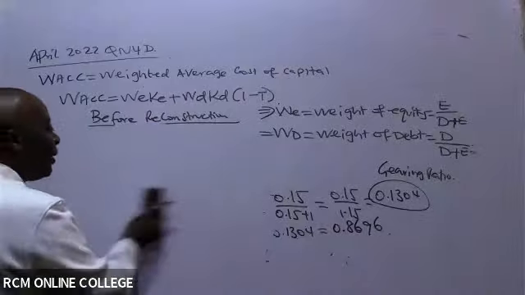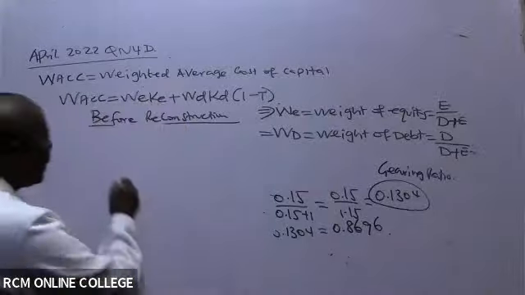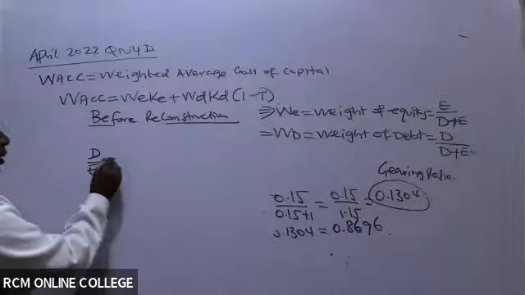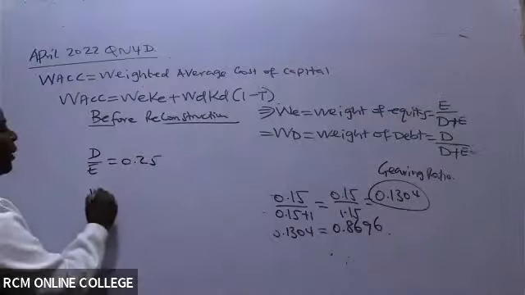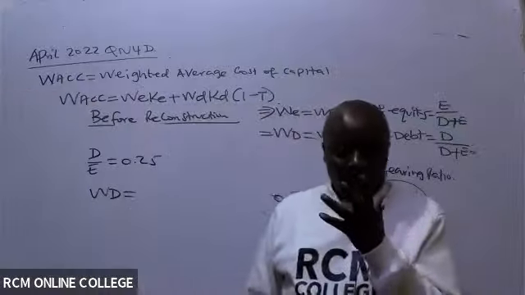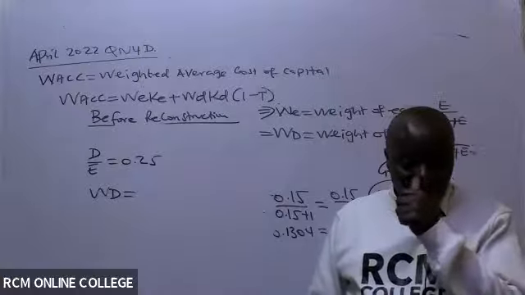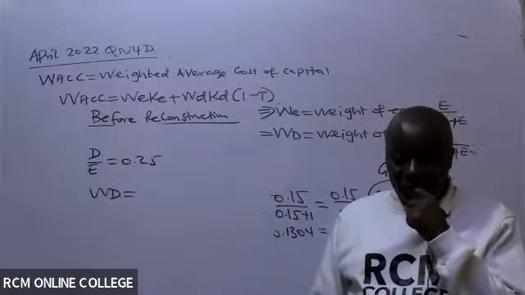What if, ladies and gentlemen, you are given something like this? Debt to equity is 0.25. Without thinking, can you kindly give me the weight of debt?